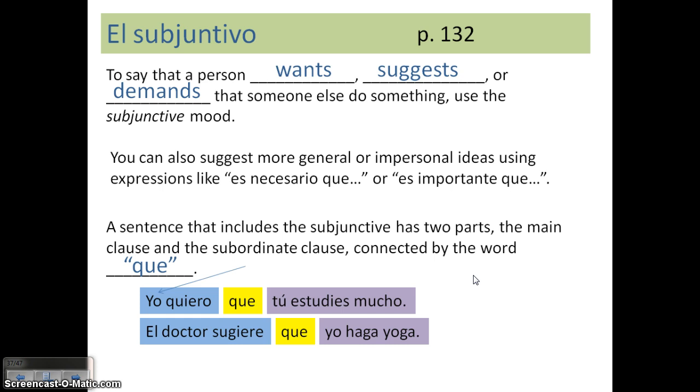Notice that my subject in the first clause must be different from the subject in the second clause. If they're not, then you're not going to use the subjunctive. All you're going to do is say, yo quiero estudiar mucho, por ejemplo. If I want to study a lot more, then that's a want for myself. No change in subject. I don't use the subjunctive. I just use that second verb in the infinitive form.